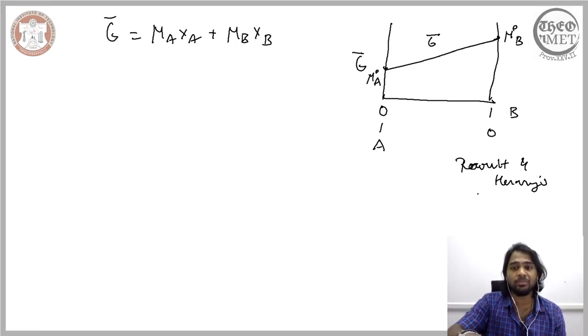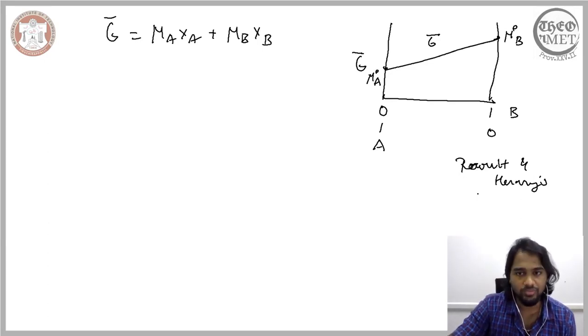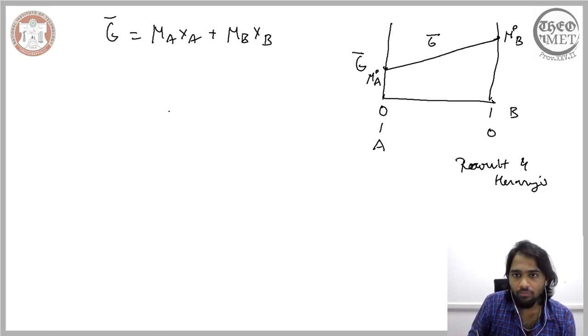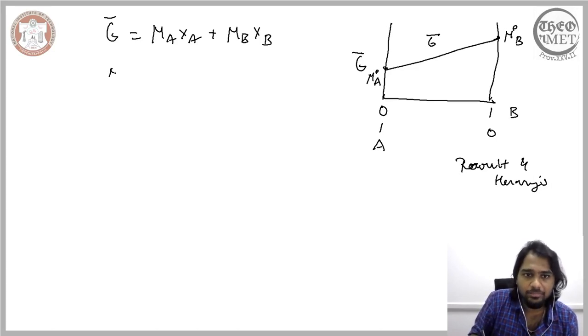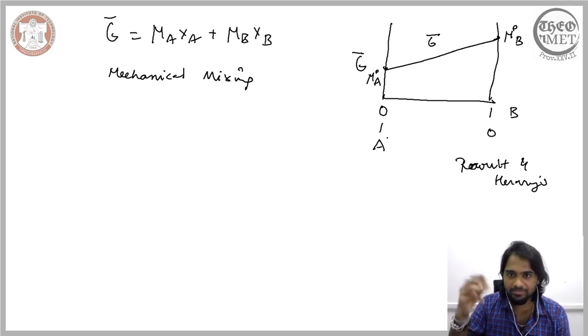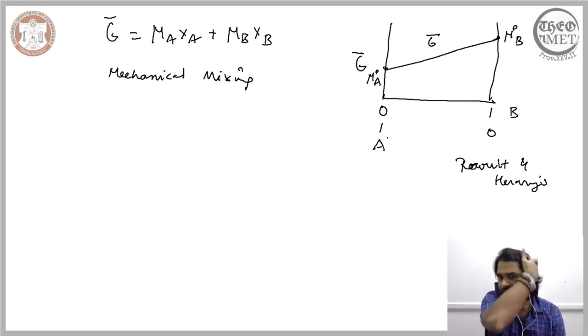That is what our understanding of the thermodynamics of solution indicates. So this straight line here is nothing but the representation of how the Gibbs free energy changes when we have mechanical mixing. When we have a mechanical mixing of A and B, the straight line is how the Gibbs free energy of that mixture changes.